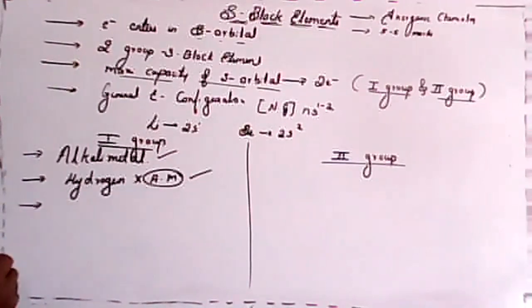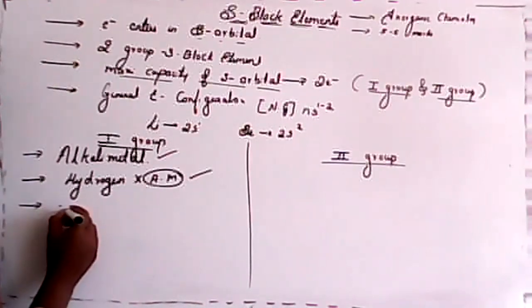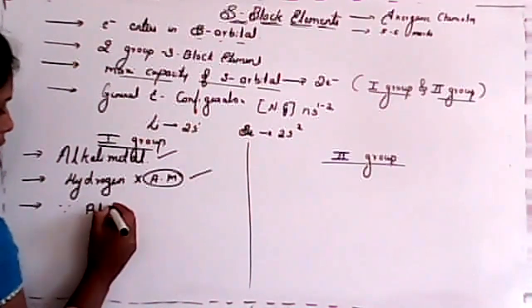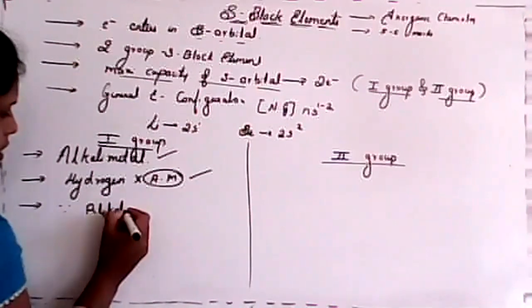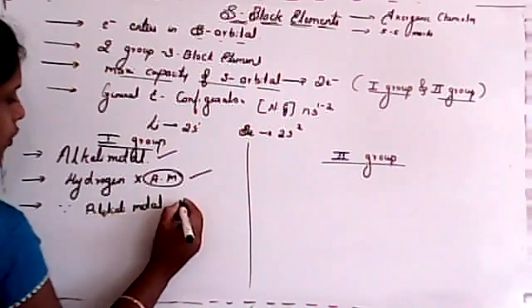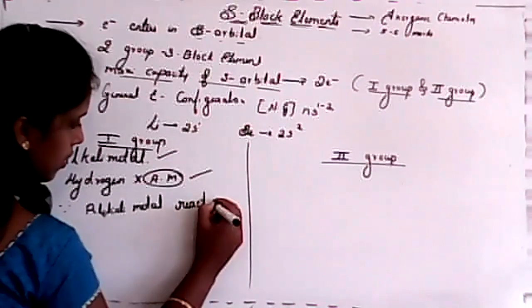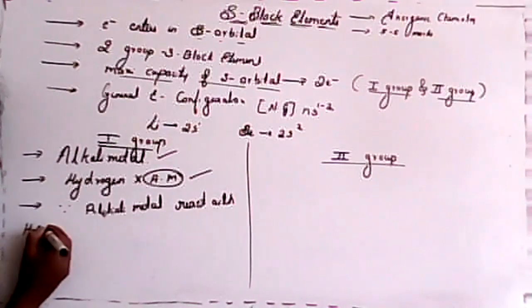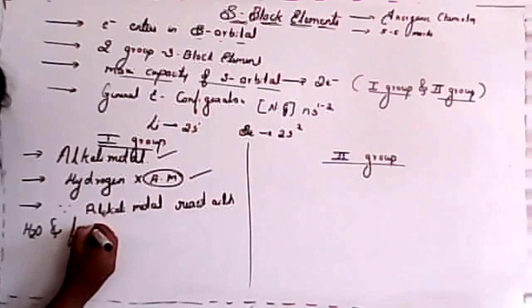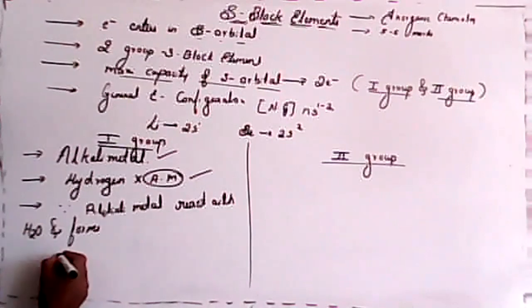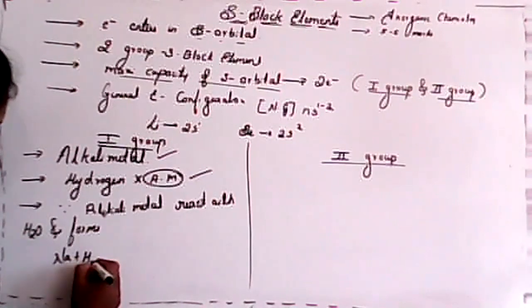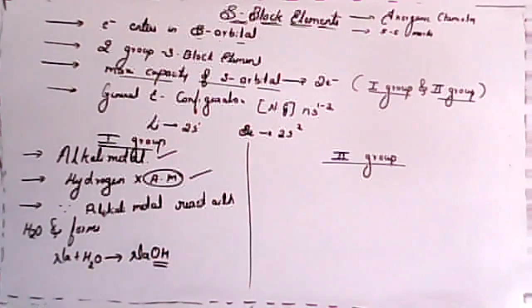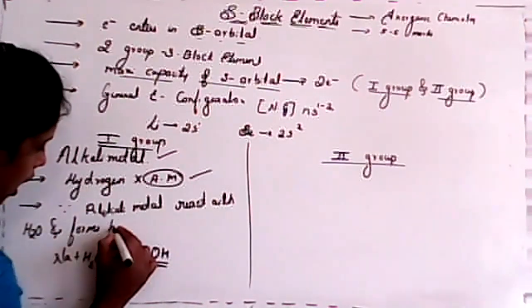It is soluble in water. Yes, that is right. That means here, the first group or alkali metal reacts with water. It reacts with water and forms what? Whenever Na reacts with water, it forms NaOH, isn't it? What is NaOH? Sodium hydroxide. So that's why it forms hydroxide.